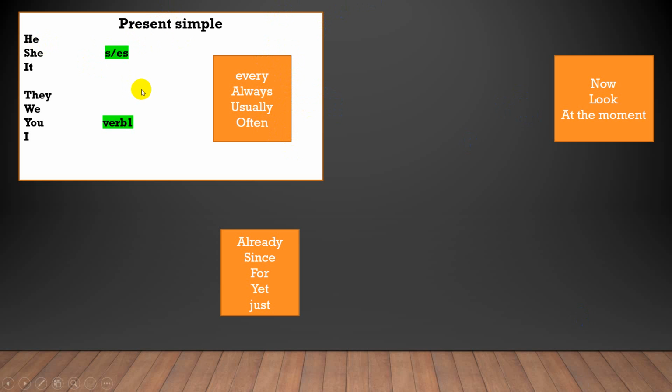For example, he plays football every day. They play football every day. So I have here plays. How can I form the negative? For the singular subject, I use does. He doesn't play. Notice that he doesn't play football every day. They don't play football every day. Okay? This is about present simple.